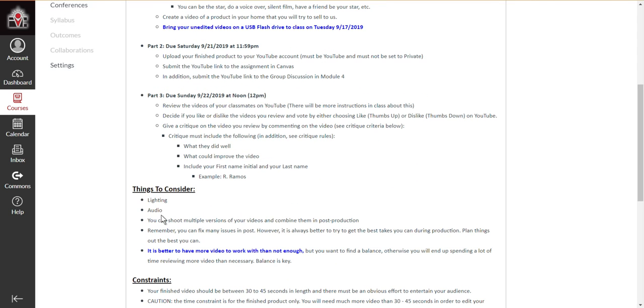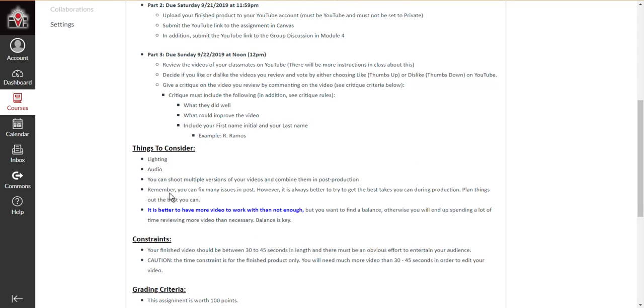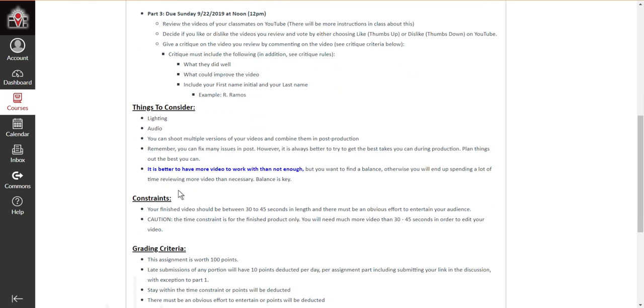Things to consider. These are some tips, if you wanted to use those. That's up to you to get a better video. And then constraints. Make sure you follow the constraints. There is a time constraint here, and right here, here's a warning. Make sure you pay attention to that caution.